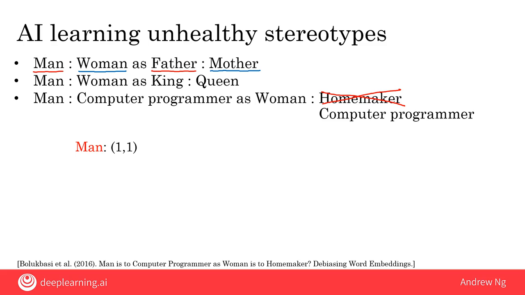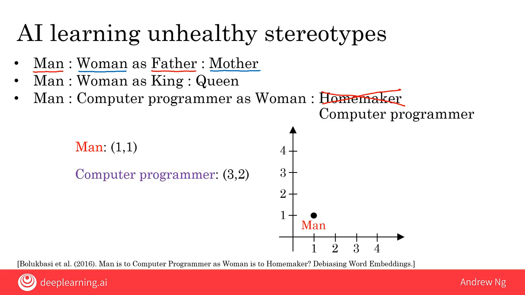In practice, an AI might have hundreds or thousands of numbers to store a word, but I'm just going to use two numbers here to keep the example simpler. Let me take this number and plot it on a chart. So the word man, I'm going to plot at the position 1, 1 on the figure on the right. By looking at the statistics of how the phrase computer programmer is used on the internet, the AI will have a different pair of numbers, say 3, 2, to store or to represent the phrase computer programmer. And similarly, by looking at how the word woman is used, it'll come up with a different pair of numbers, say 2, 3, to represent the word woman.